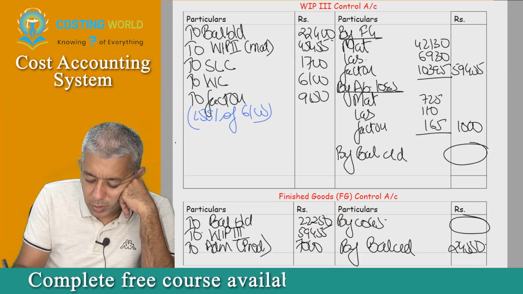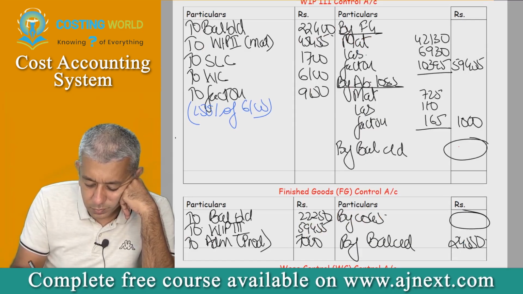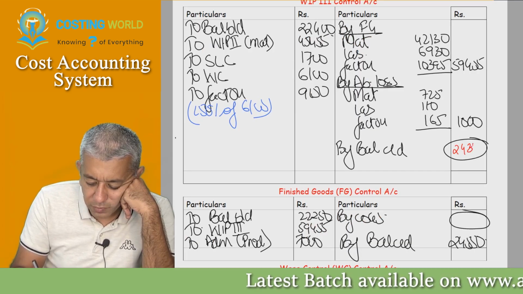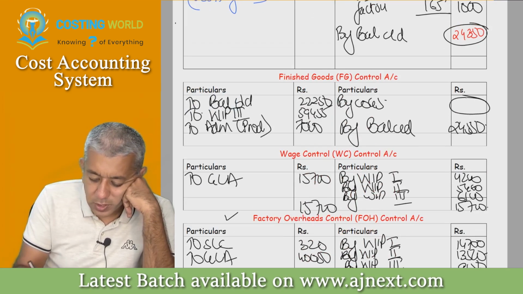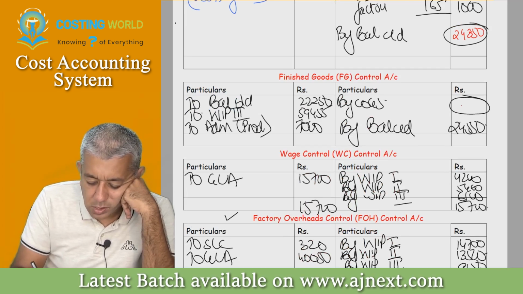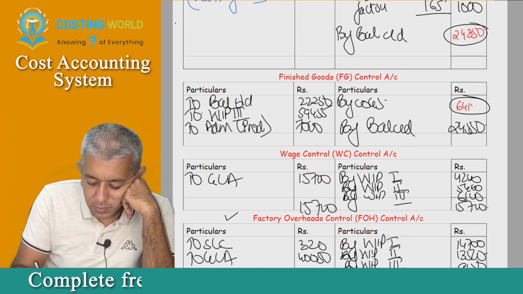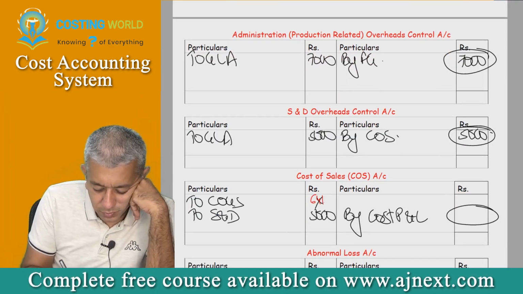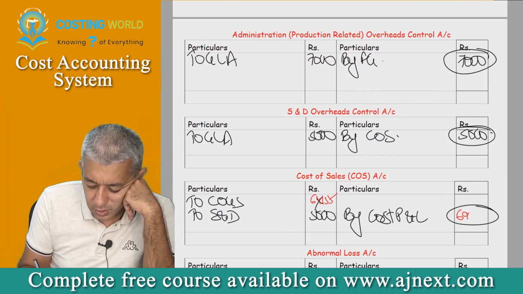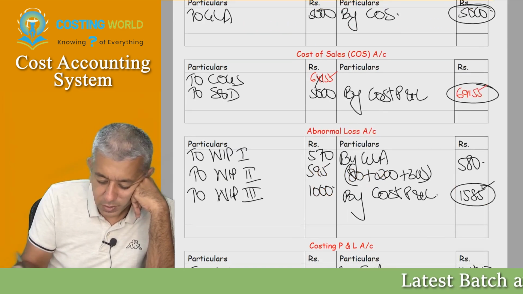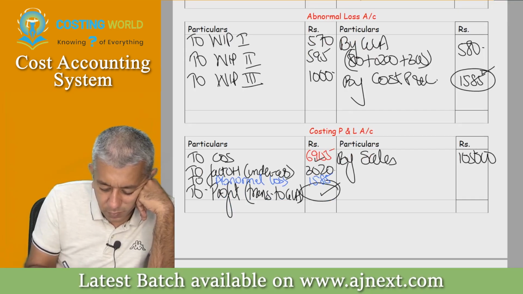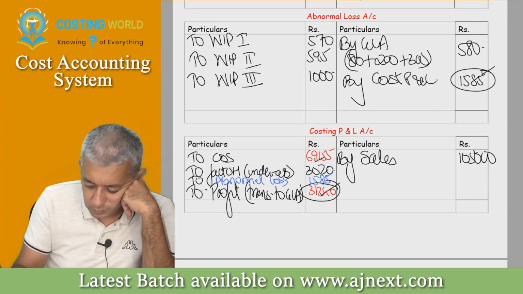Your WIP3? 24,550. Your COGS, the balancing figure? 64,155, 69,155. Profit 31,240, no?